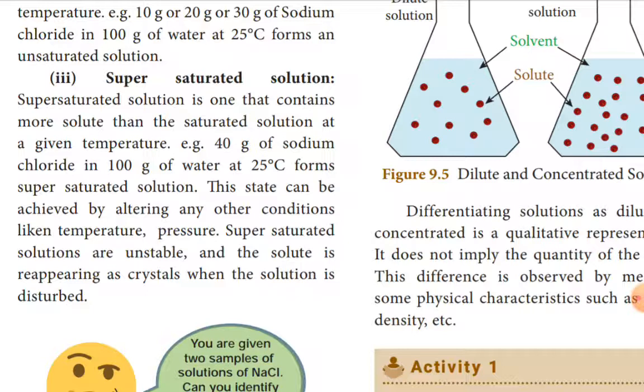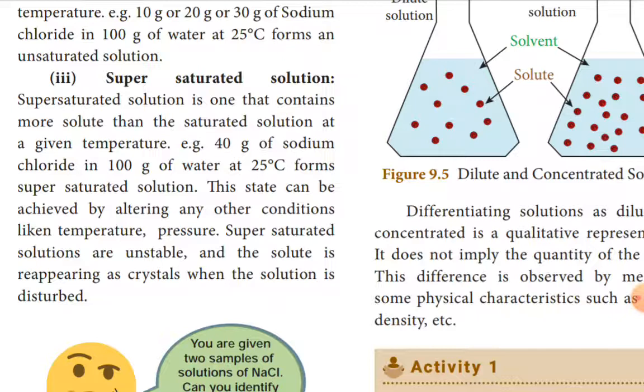Only by changing the temperature. Increasing the temperature increases the solubility. So by altering the condition of temperature and pressure, this state can be achieved. Supersaturated solutions are unstable, because when the condition is removed, the extra solid is going to settle at the bottom of the container.